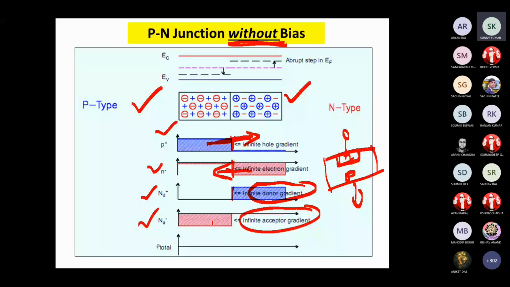Now you already know from class 12 that electrons and holes will diffuse and be neutralized at the junction. Up to this I think you have the knowledge. Yes, sir. No, sir, the semiconductor chapter was not taught well by the teacher in 12th.